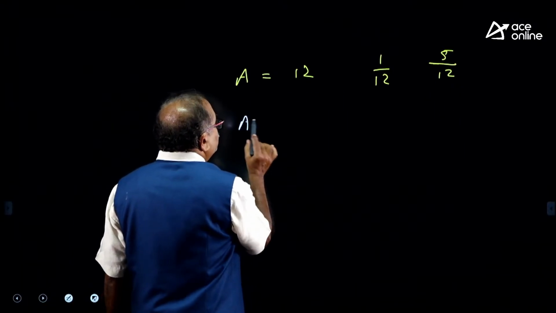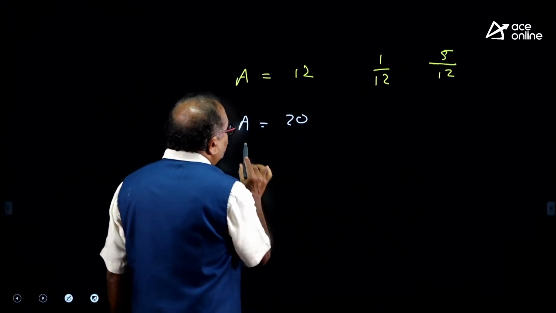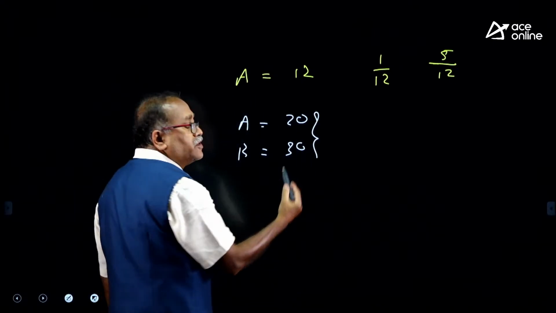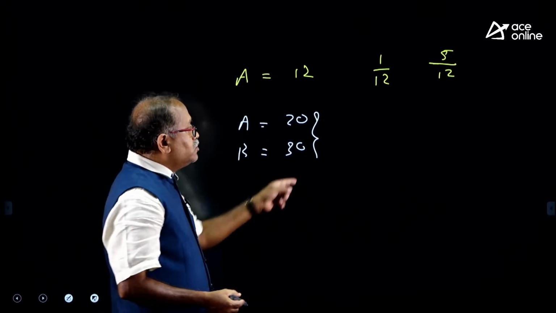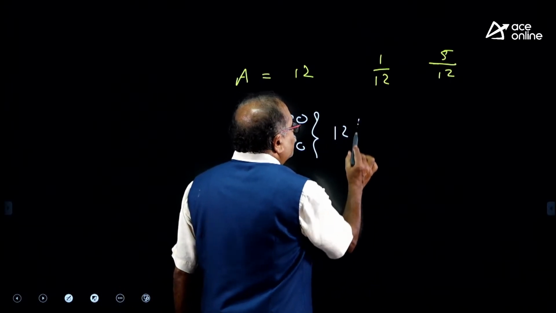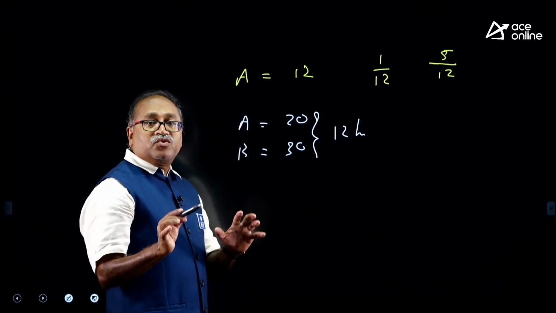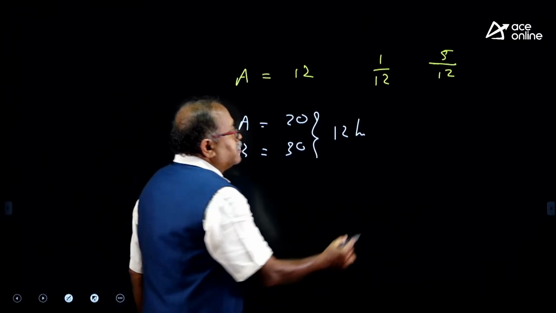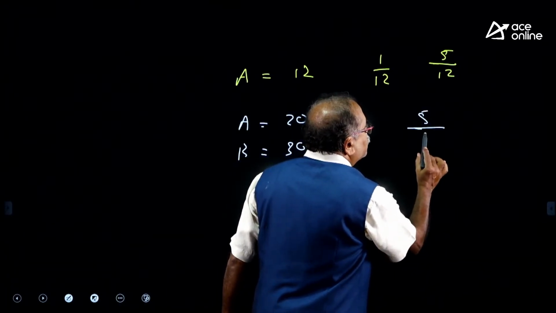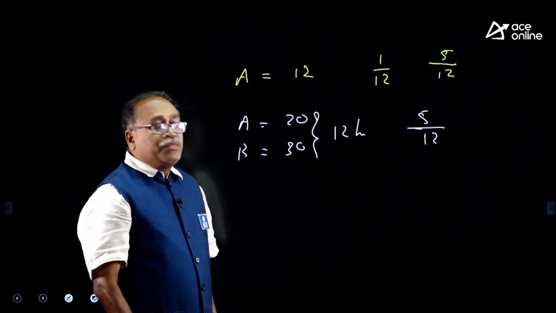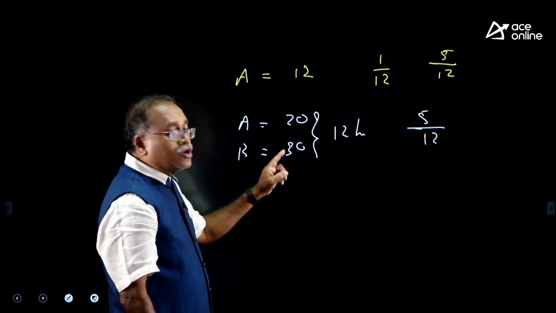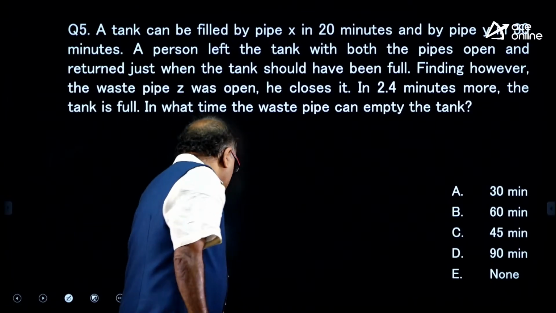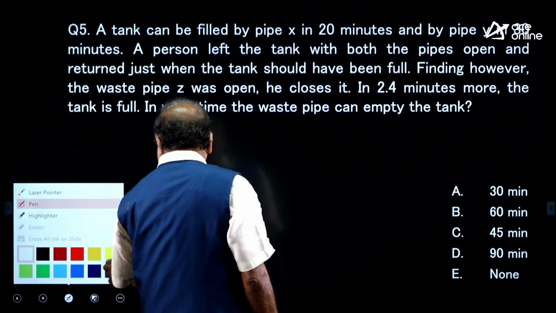Okay. Another example over here, before I go to that question. A can fill the tank in 20 hours and B can fill the tank in 30 hours. Then together they can fill the tank in how many hours? I know that the result is 12 hours. If together they work for 5 hours, what part of the tank will be filled? So, 5 by 12. Then the same concept I am going to apply in the given question here. Let us read the question now.